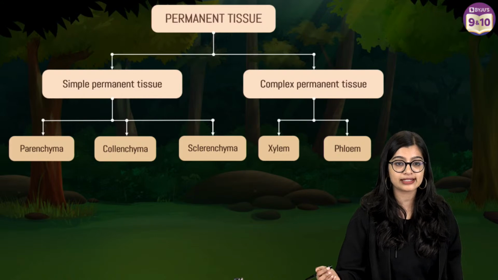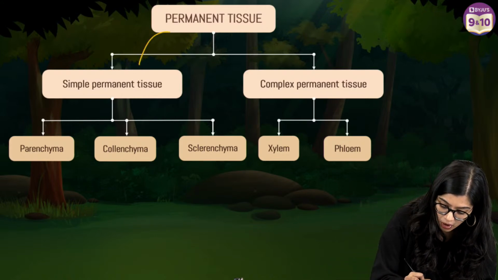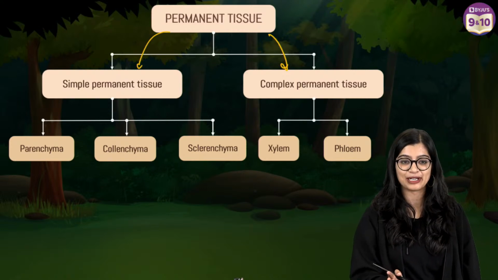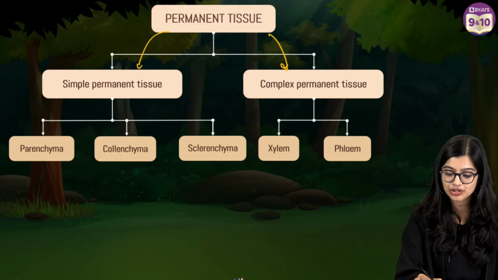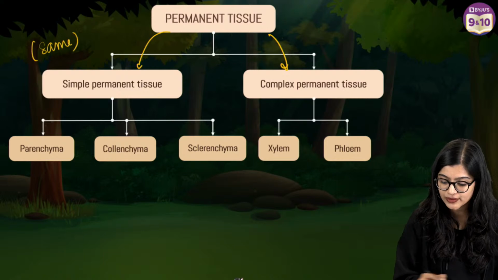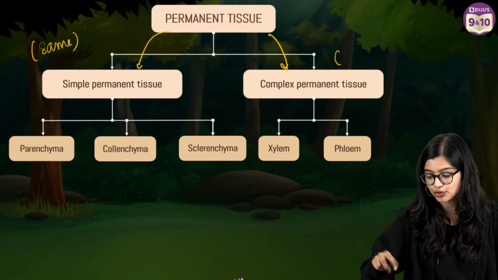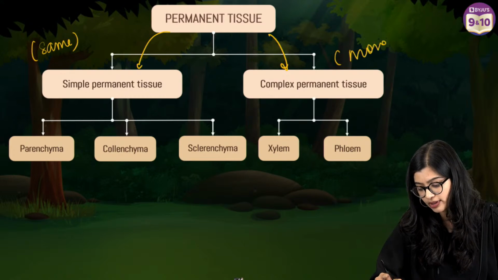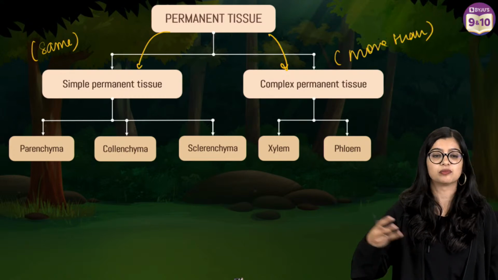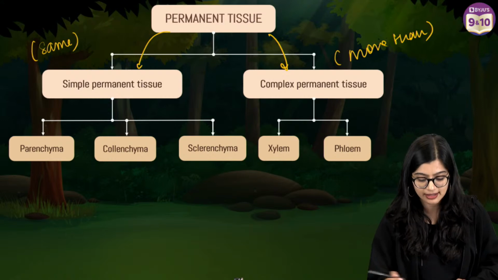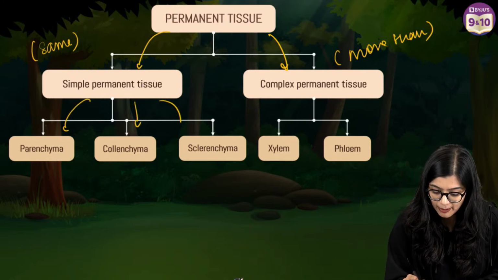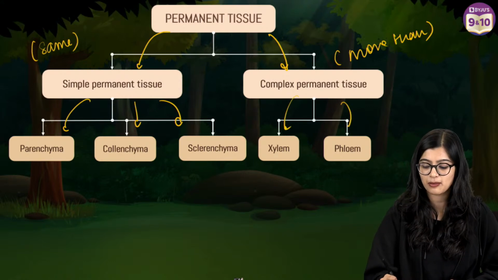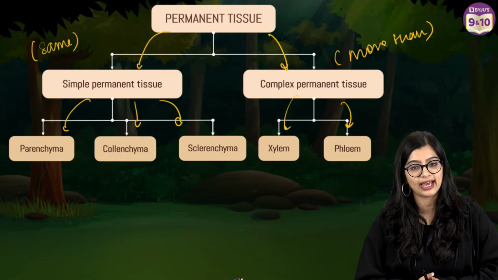Now, permanent tissue is going to be of two kinds, where we have simple permanent and complex permanent, right? So simple permanent tissue is made up of the same type of cells. Complex permanent tissue has more than one type of cell, so it's made up of different types of cells, right? So in simple permanent we have parenchyma, collenchyma, sclerenchyma. In complex we have xylem and phloem.